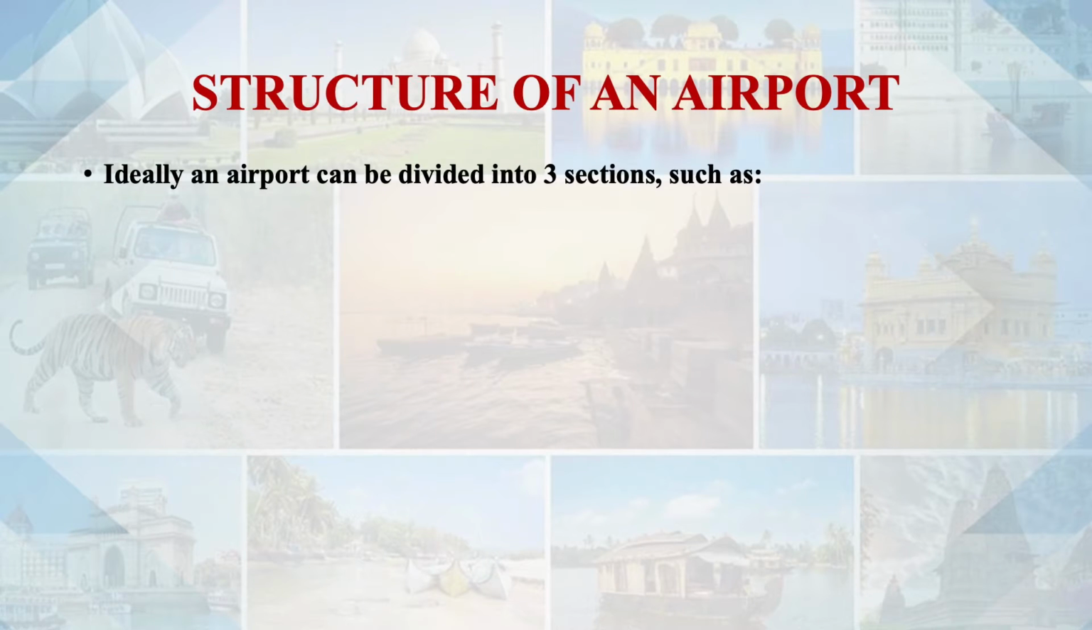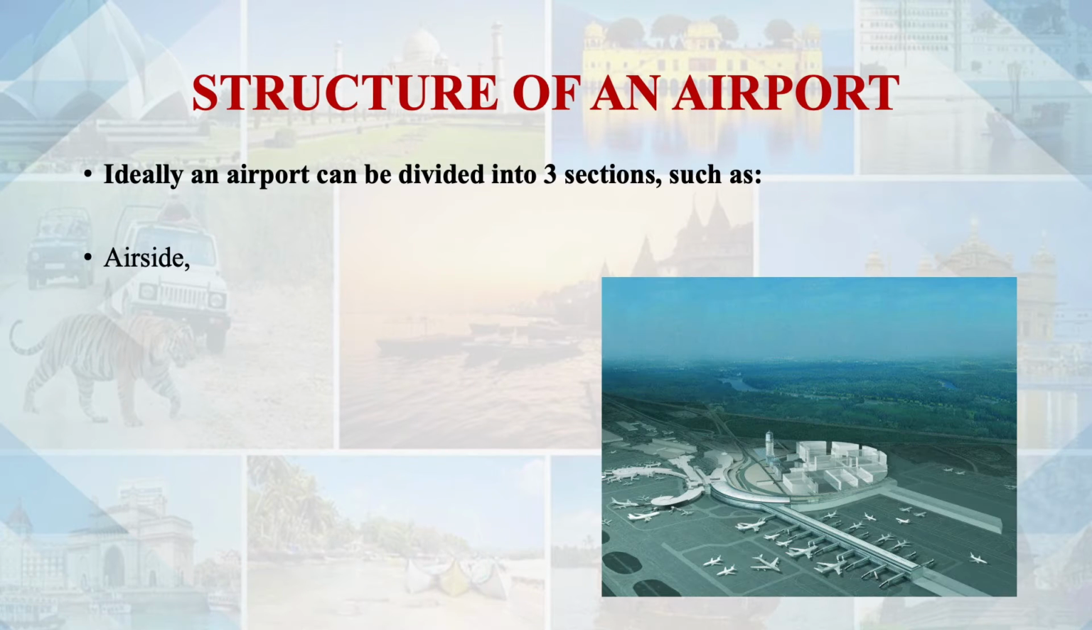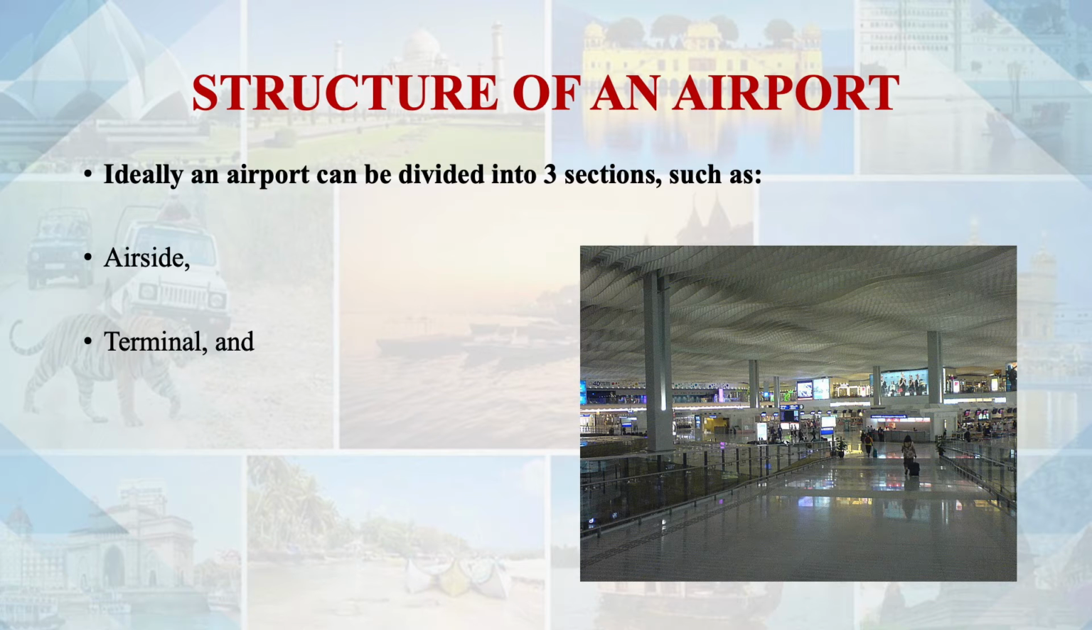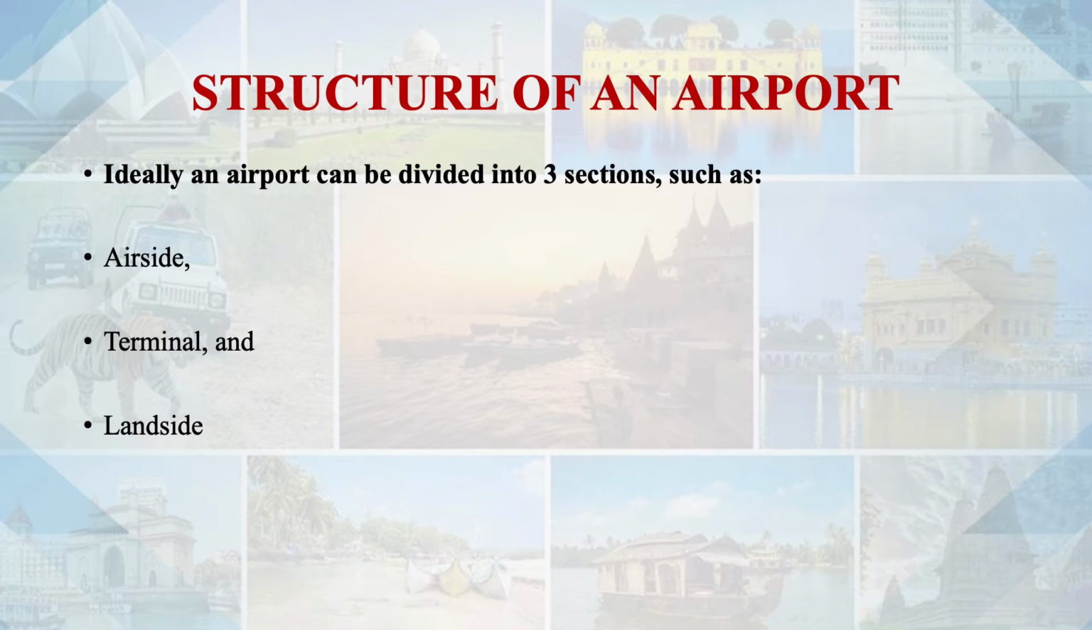Structure of an airport. Let us understand what the elements, what the components of an airport are. In order to understand the complex structure of an airport, we divide the airport into three areas. One area we call airside. Another area is the terminal, and one more area is landside. So there are three areas we can easily distinguish as far as an airport is concerned: airside, terminal, and landside.